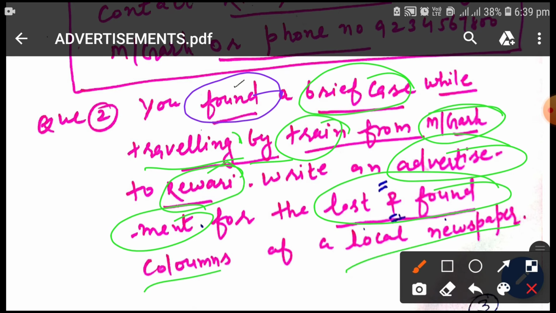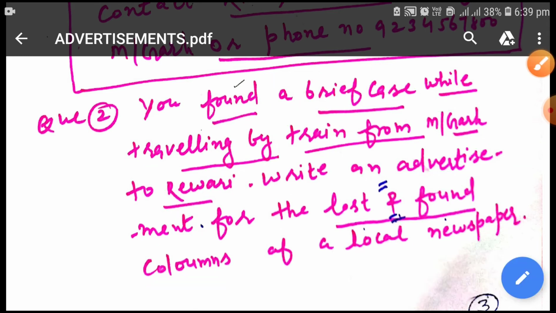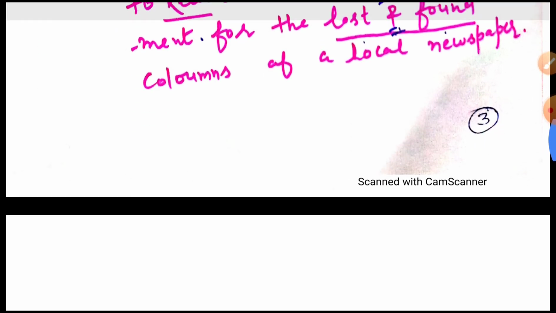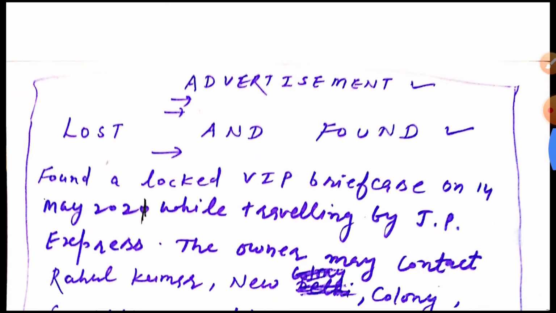First of all, you should read the question in a proper way. When you read the question, you will highlight main points in the question, and after that you should give the answer according to the structure of the classified advertisement. Okay, this is the question. Now I am going to tell you about the answer of this question.